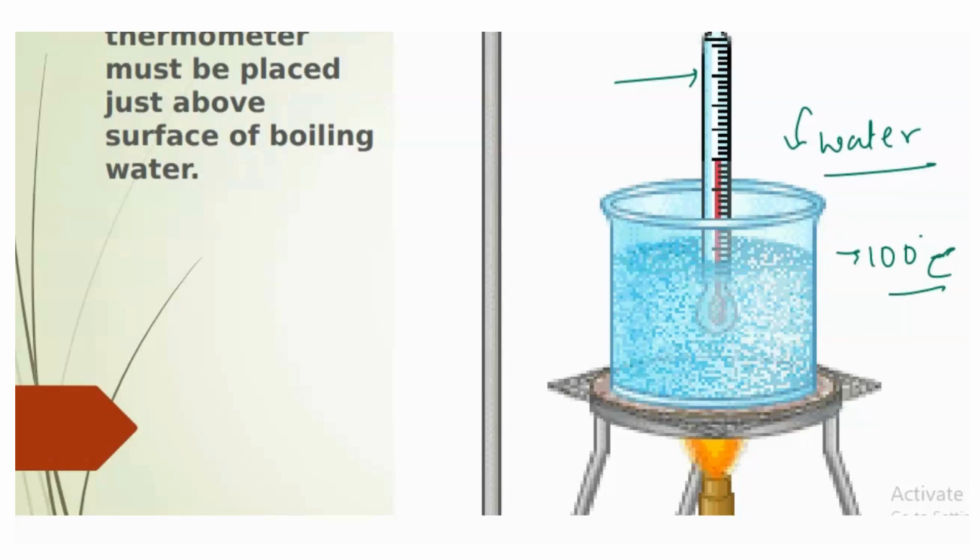So basically that hidden heat is taken up by those water molecules, and when they absorb that heat, right, they get converted into the gaseous state.